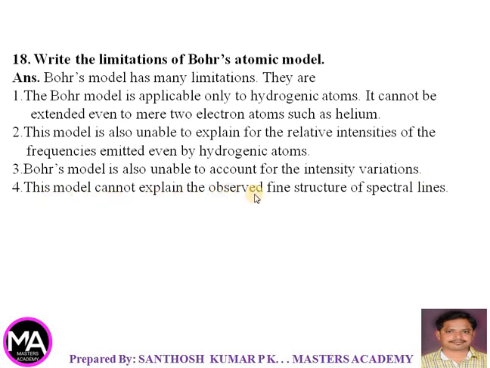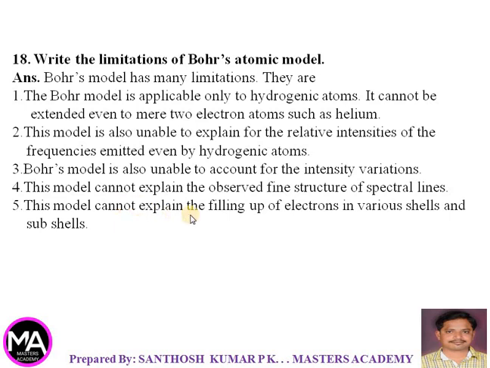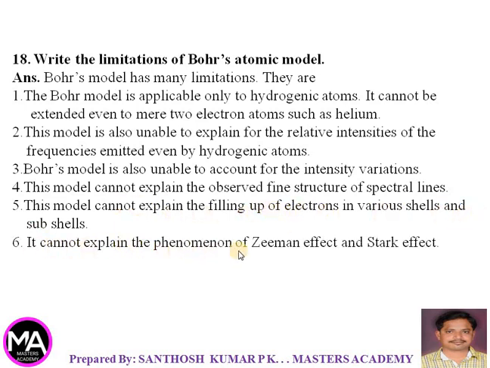This model cannot explain the observed fine structure of spectral lines. This model cannot explain the filling up of electrons in various shells and subshells. It cannot explain the phenomenon of Zeeman effect and Stark effect. You can write this single point as 2 points, that is, it cannot explain the Zeeman effect, it cannot explain the Stark effect. I have given 6 points, you can write any 2 of these for 2 marks.